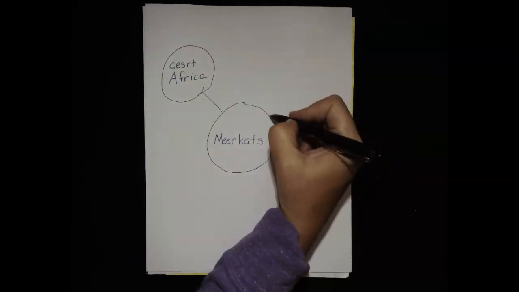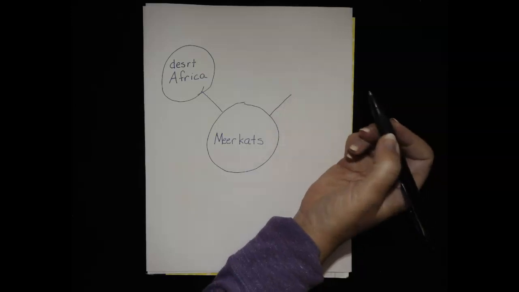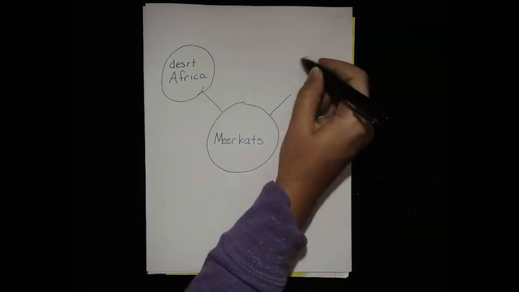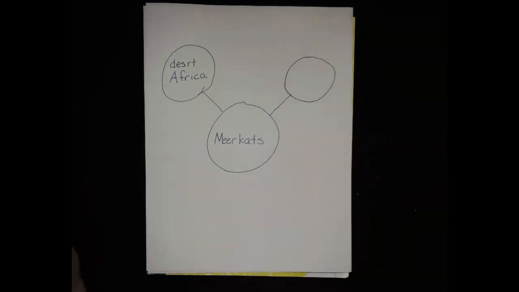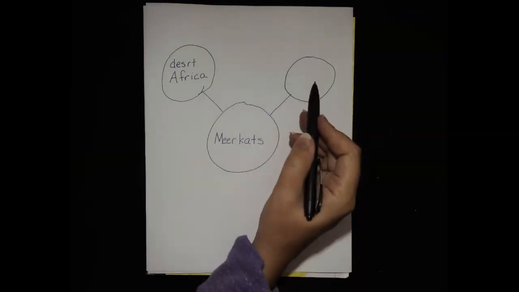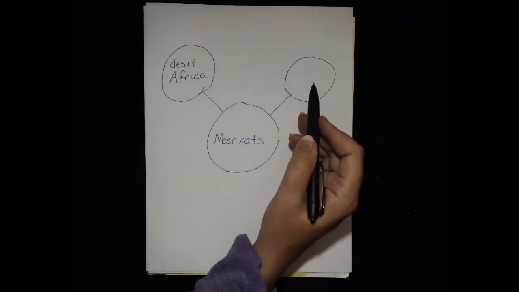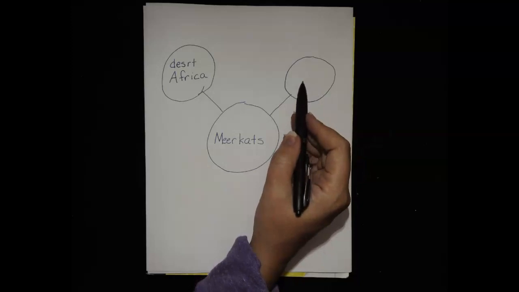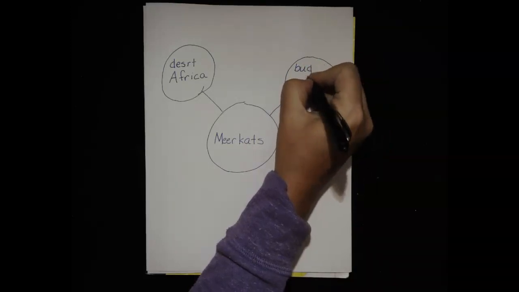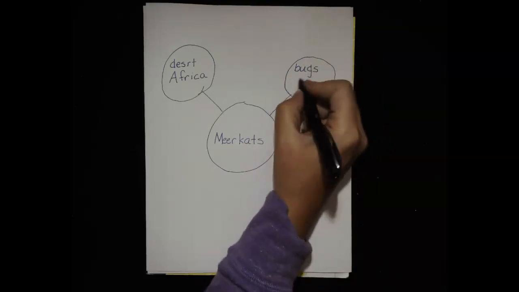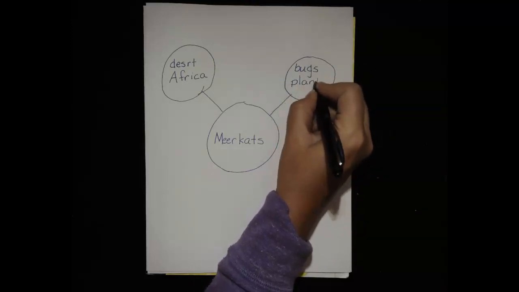All right, in our next circle, so make another line and one more circle. Now, in these circles, we are not writing whole sentences, just some words to help us. So in our next circle, let's write about the kind of food that your animal eats. My animal, a meerkat, eats bugs, and they eat plants. So I will put those two words.